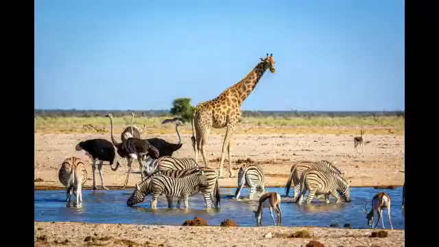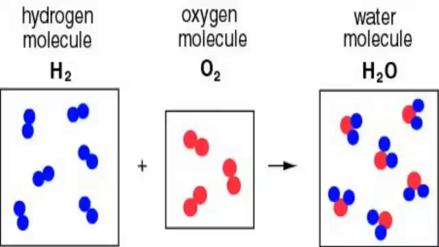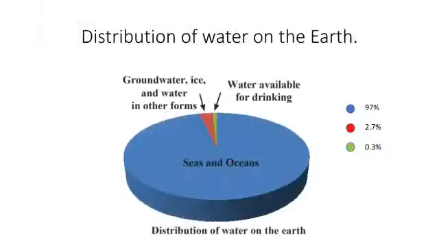If hydrogen gas burns in air, it combines with oxygen and water is formed. We have learned about some characteristics of water in the previous standard. Now in your book, the distribution of water on the earth is given in figure form. Now we will discuss it.